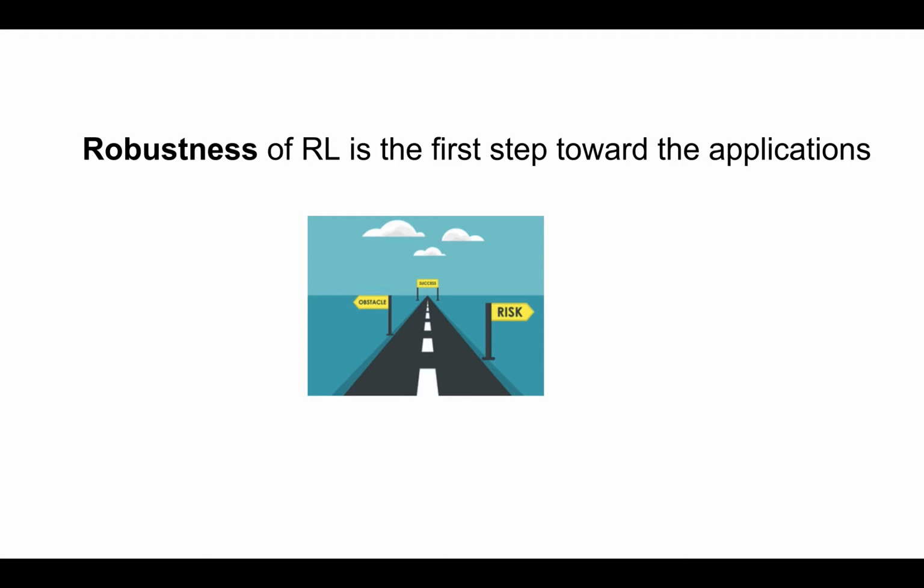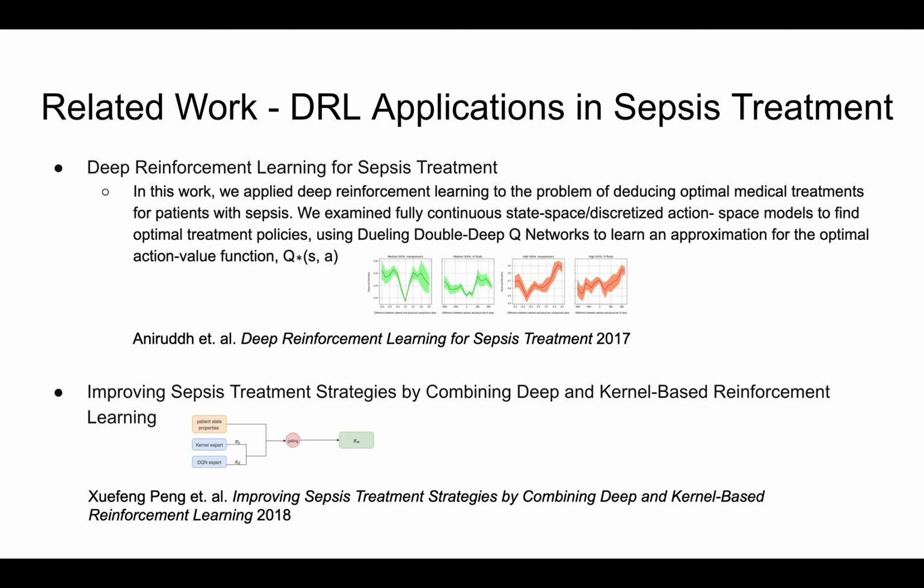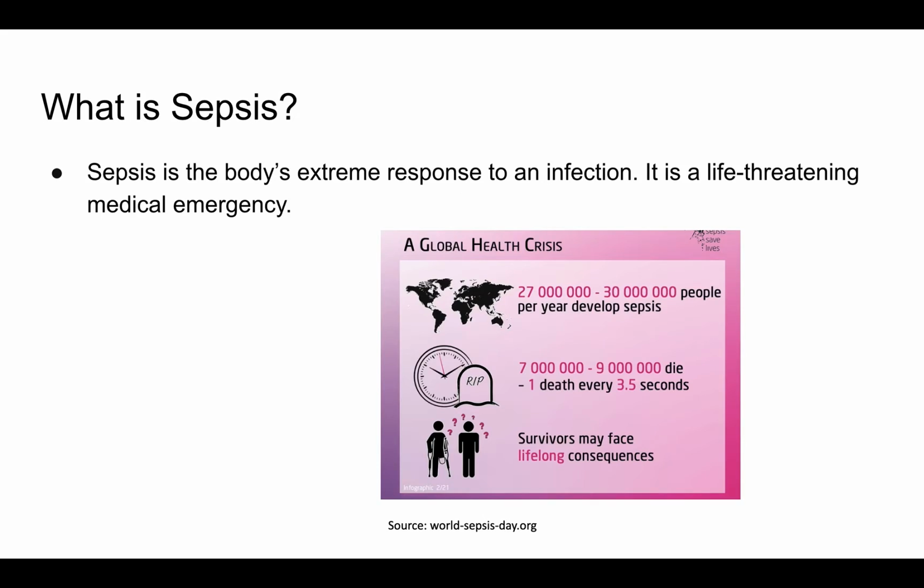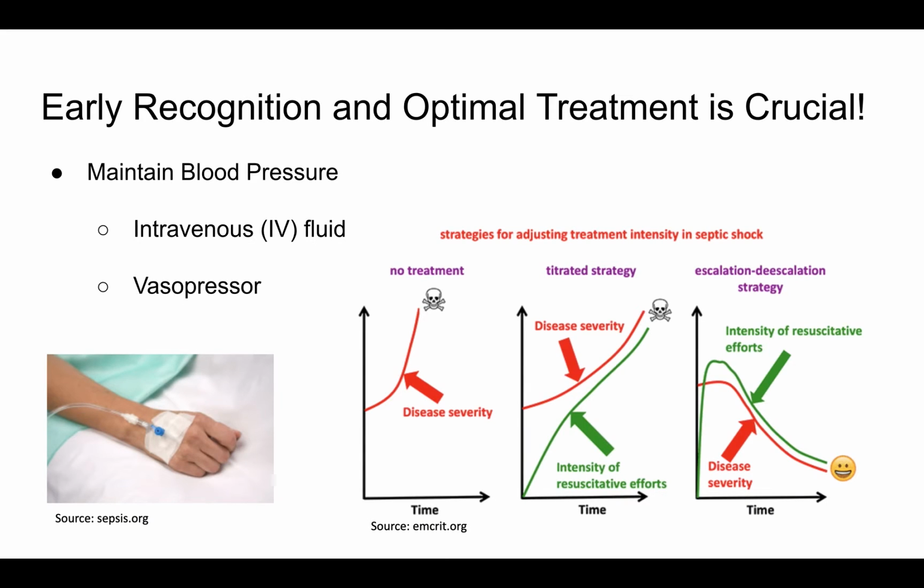But first, we have to pick a healthcare problem that can apply reinforcement learning algorithm. Thanks to the previous research in deep reinforcement learning in sepsis treatment, we are able to perform our sensitivity analysis based on their work. Sepsis is the body's extreme response to an infection, which will cause multi-organ failure. It is a life-threatening medical emergency and commonly seen in intensive care units. Maintaining blood pressure is the major goal for sepsis management. Physicians will usually prescribe intravenous fluid and vasopressor to treat the patient.